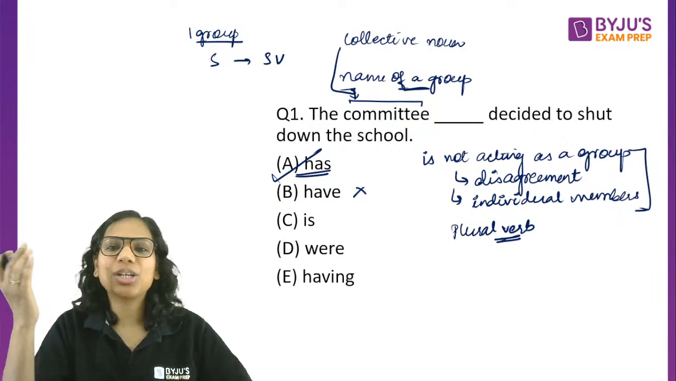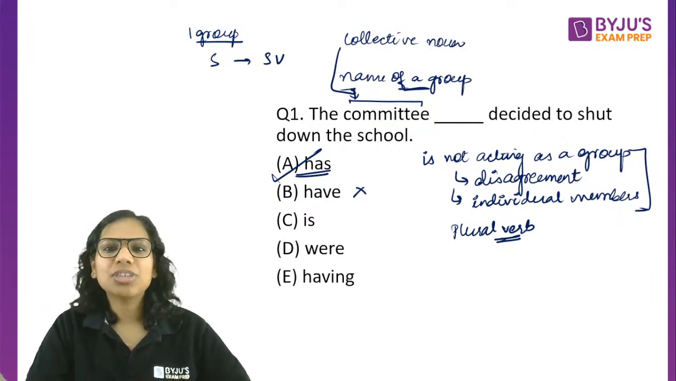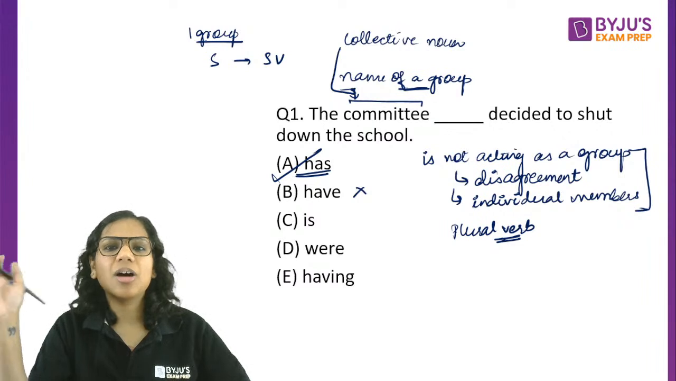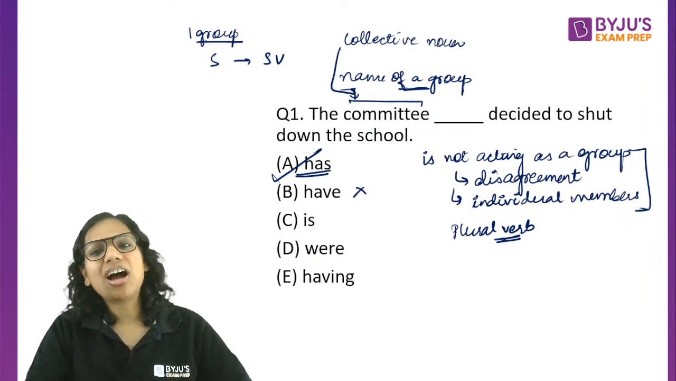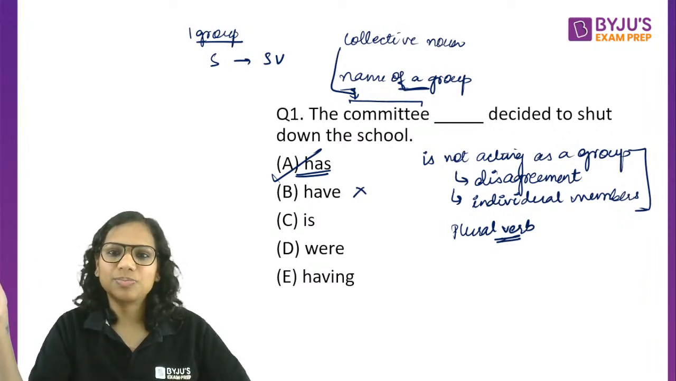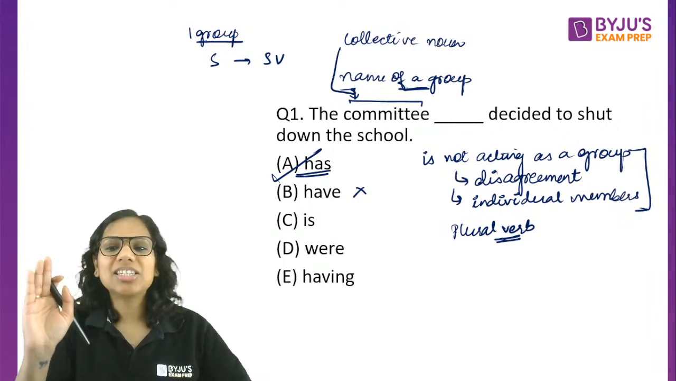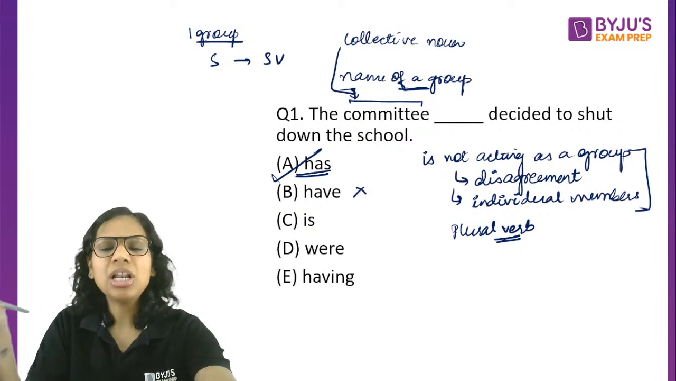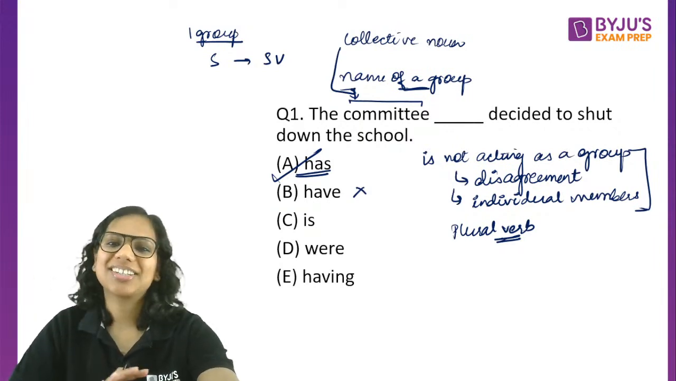When you do not see eye to eye on some matter, that means you don't agree with the other person. The committee are at sixes and sevens on this matter. That means again there is some sort of disagreement. Sixes and sevens, a disagreement, a mess. So when there is disagreement, when the focus is on individual members, then the collective noun is plural. Otherwise, in most of the cases, it is singular.